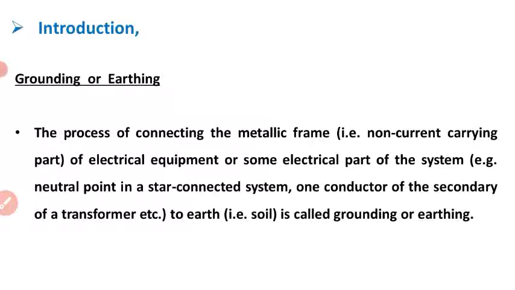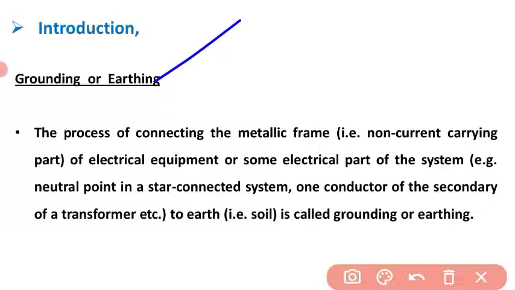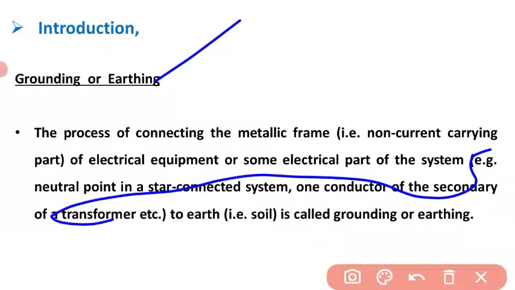Grounding or earthing is the process of connecting the metallic frame, that is, the non-current carrying part of electrical equipment, or some electrical part of the system, for example the neutral point in a star connected system, or one conductor of the secondary of a transformer, etc., to the earth. We will elaborate all these terms. It means the process of connecting the metallic frame to earth, that is soil, is called grounding or earthing.